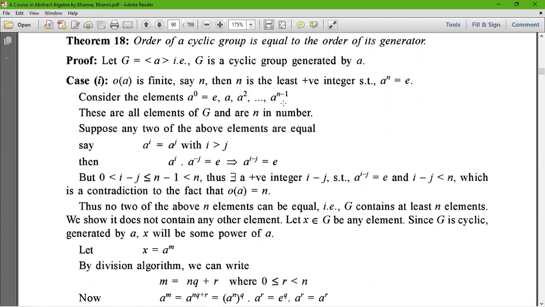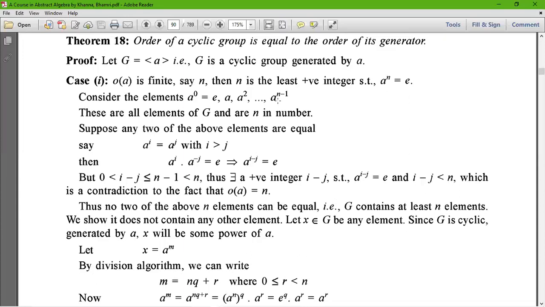These are all elements of G and are n in number, because the order of this group is n. Therefore, the number of elements must be n in that group. Suppose any two of the above elements are equal, say a to the power i equals a to the power j, with i greater than j.